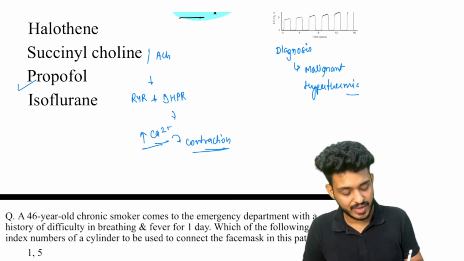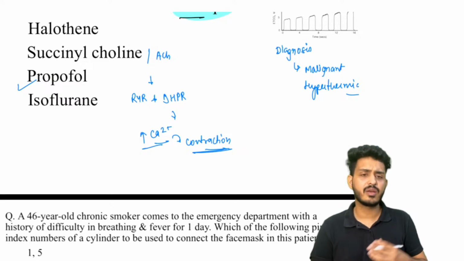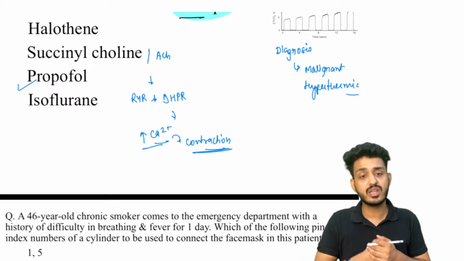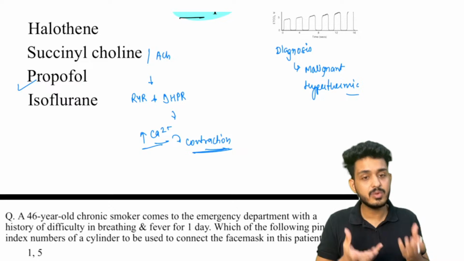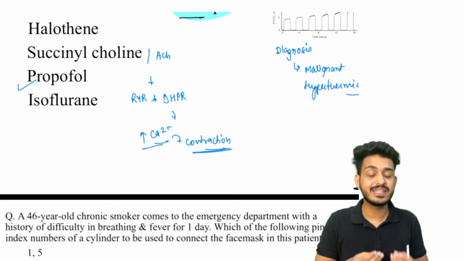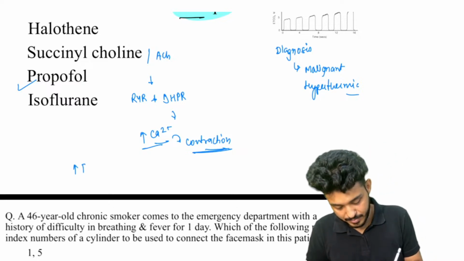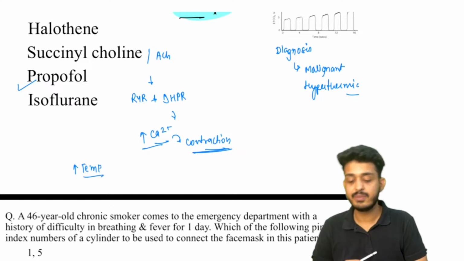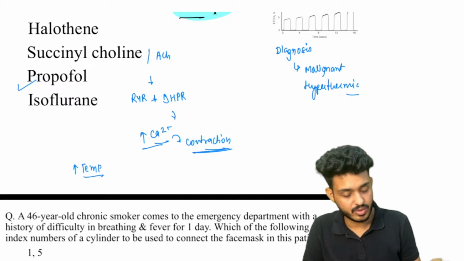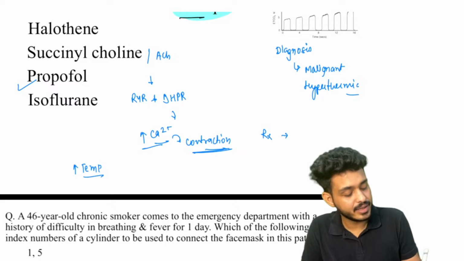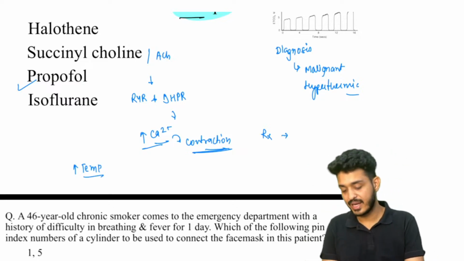So what will happen? It will cause muscle contraction, and because of vigorous muscle contraction in the body, the metabolism will increase, leading to an increase in temperature. So this is malignant hyperthermia. This is the case of malignant hyperthermia.